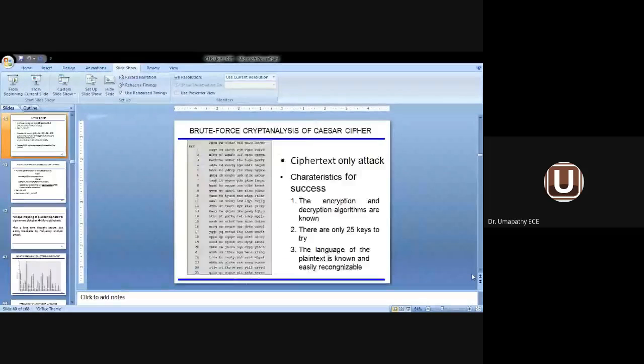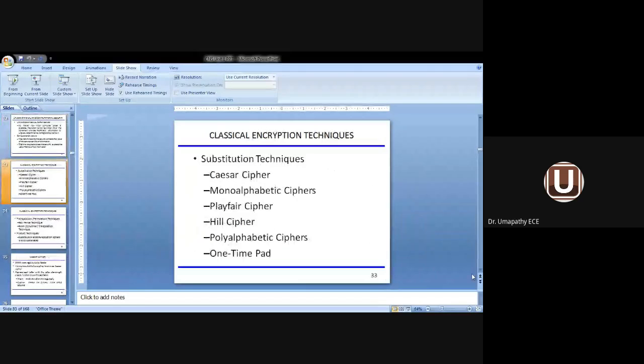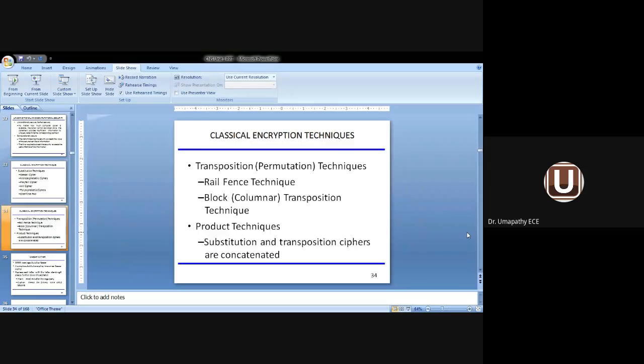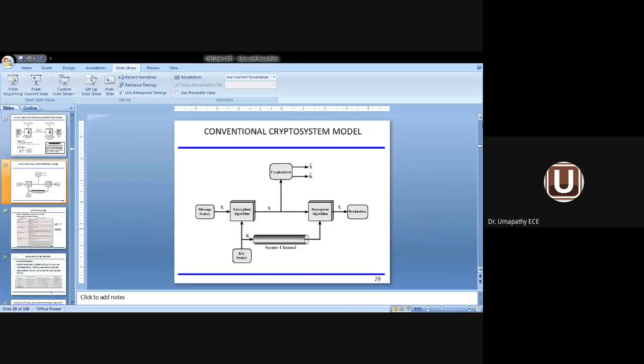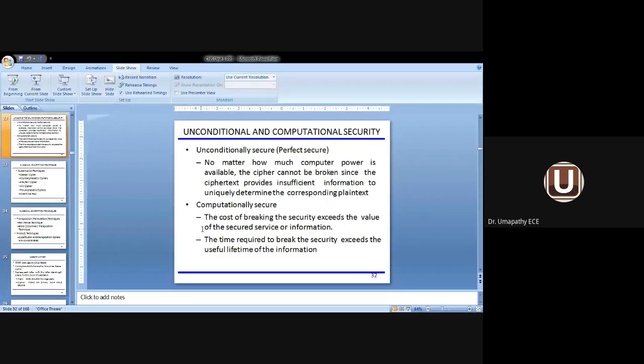We started with the topic classical encryption technique, standard encryption technique. See the model also, we come across conventional. It's called the conventional crypto system model. Conventional means they were used in the olden days. Standard techniques are yet to be discussed. So in the coming days, we are going to see the standard techniques also. Yes, sir. So in the beginning, we need to learn about the conventional methods available. Conventional means the methods which have been used for a very long period in the olden days.